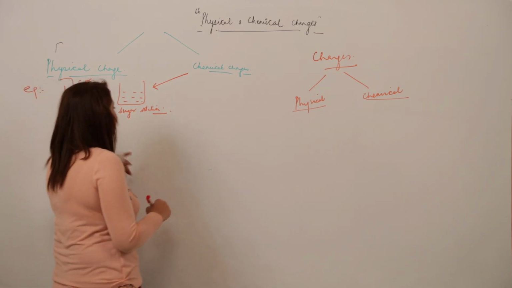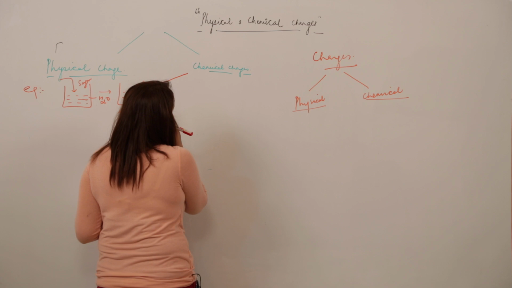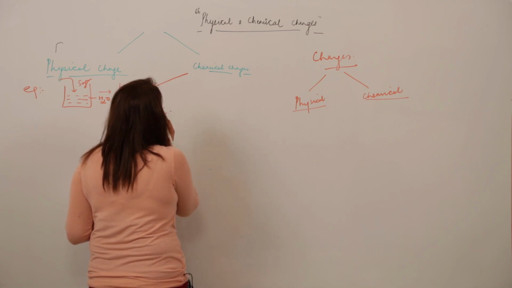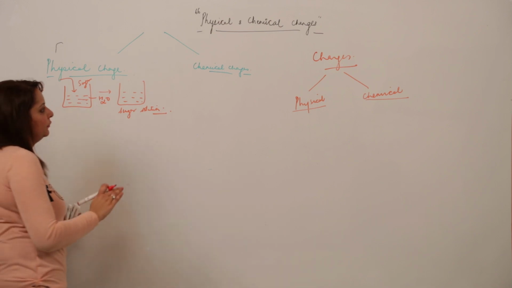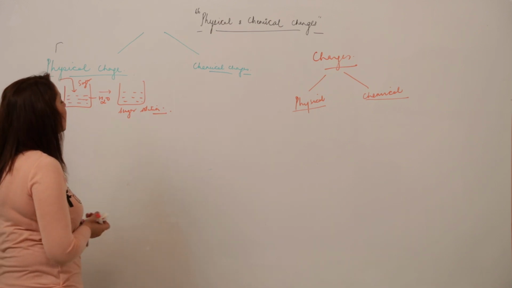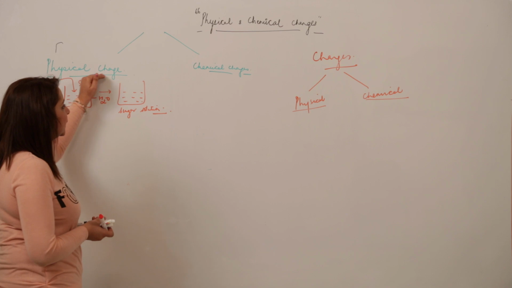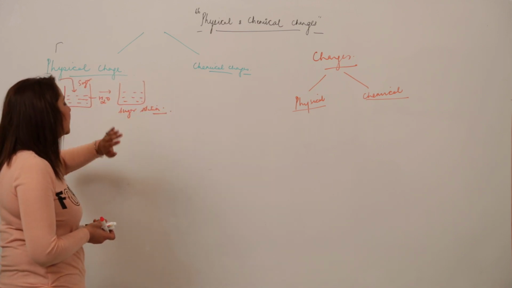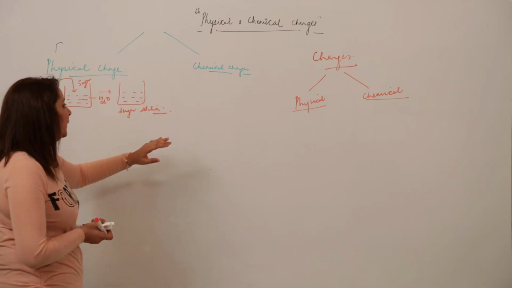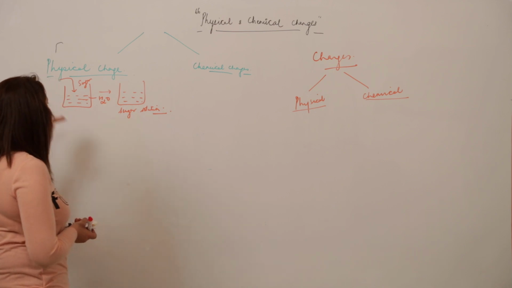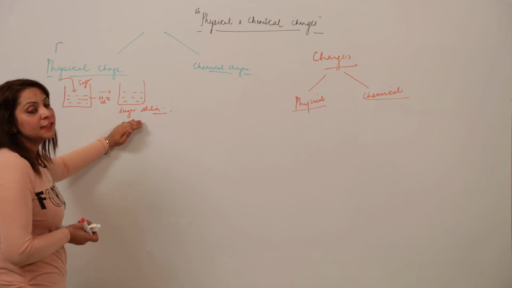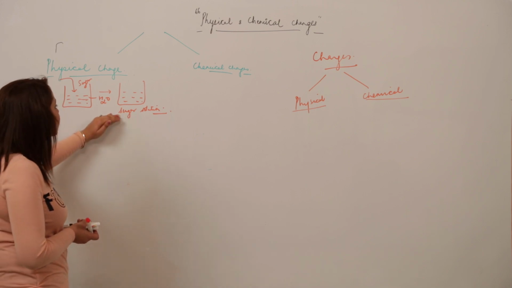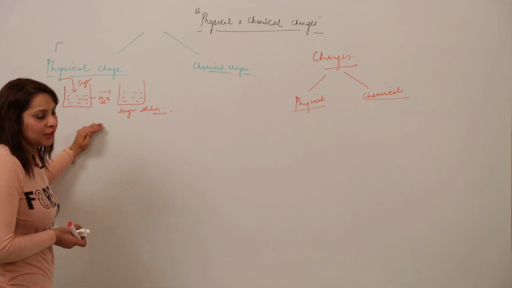And for physical change, I am taking an example. We'll do this topic again, just look at the board. We have two kinds of changes, one is physical change and the other is chemical change, right. We are going to figure out the difference between them. The example I am taking is when sugar is dissolved in water, it turns into sugar solution and starts tasting sweet. This example comes under the physical change, right.